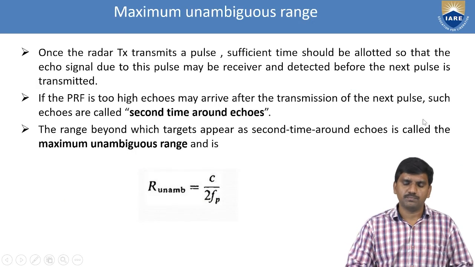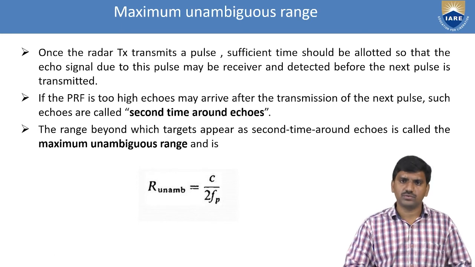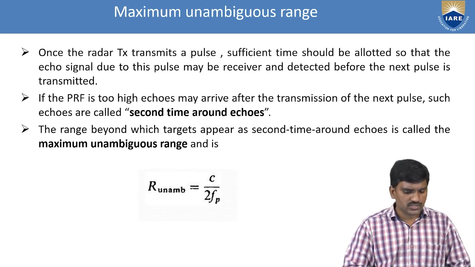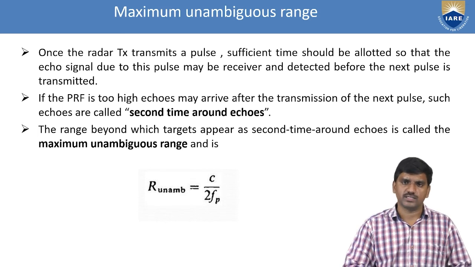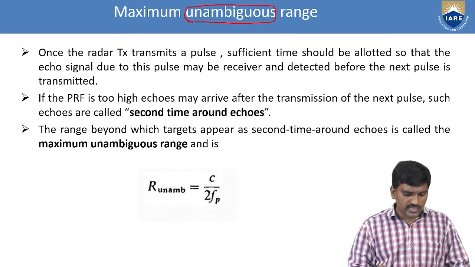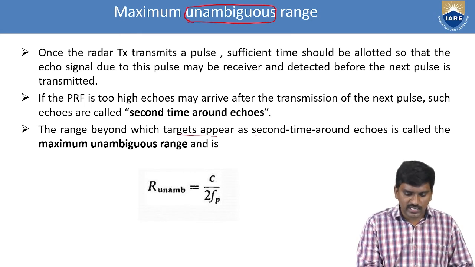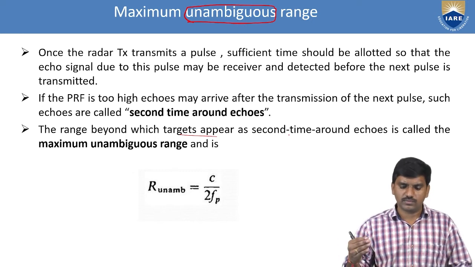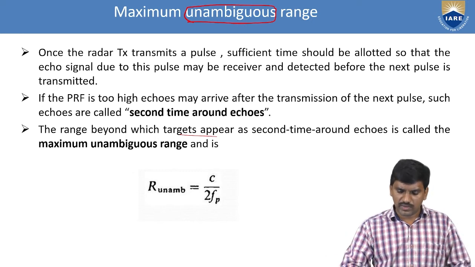Next, moving on to one parameter of the radar range equation, which is very important to know: the maximum unambiguous range. What is the maximum unambiguous range? It is the range beyond the target at which an echo occurs second time around. Let me explain what second time around is.